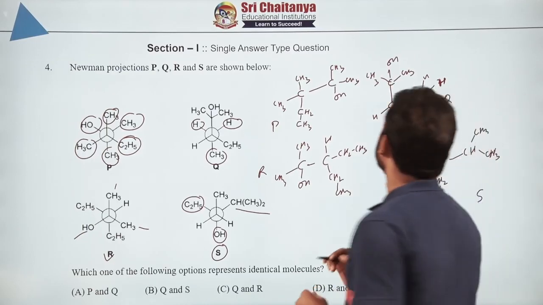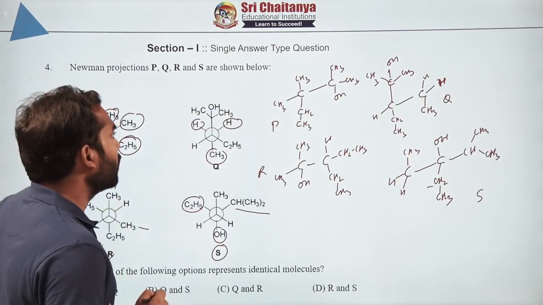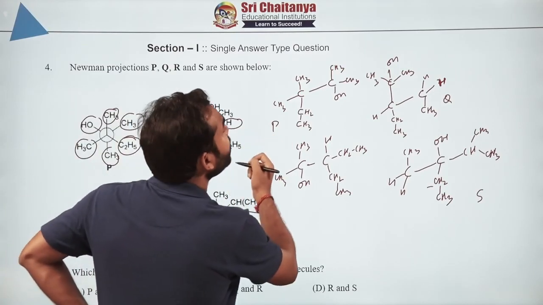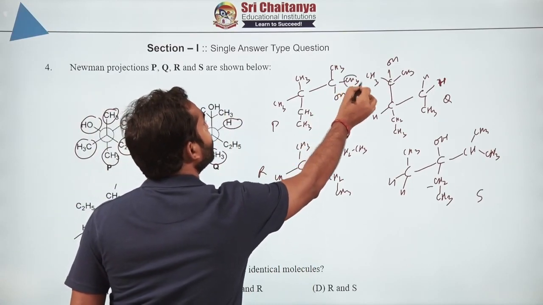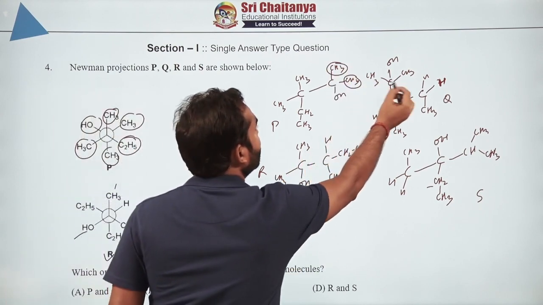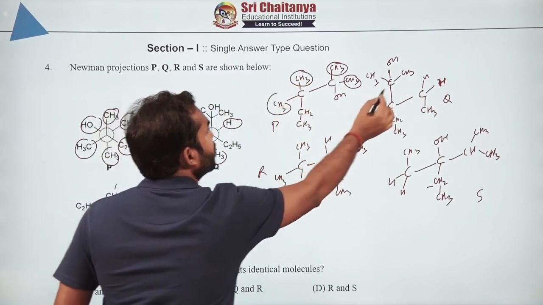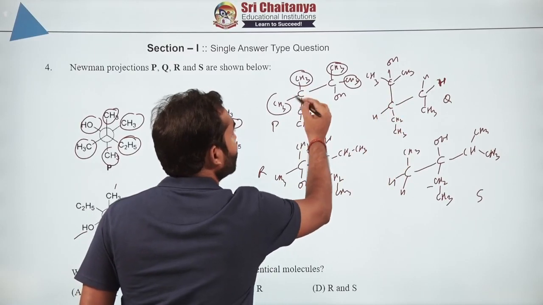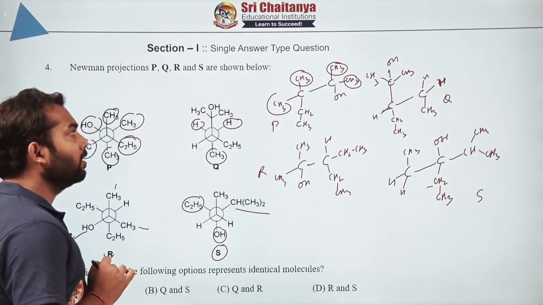Now you compare. Now you just look at the structure, which among them appears to be identical. So let us look, do we have any structure which is similar to P? So how to look into it? We are having OH, at the same carbon we are having 2 CH3. Let's look at Q. On the same carbon we are having 2 CH3, so we got it here also. Thereafter on the very next carbon we are having ET, not 2 CH3, one is hydrogen. That means P and Q are not identical.